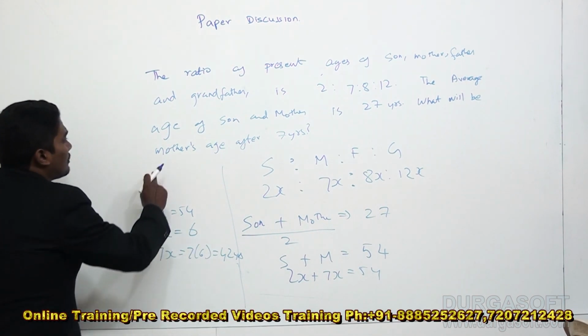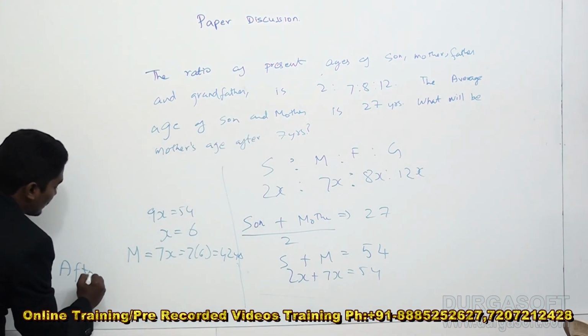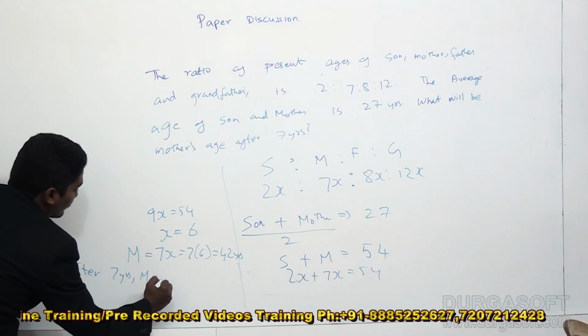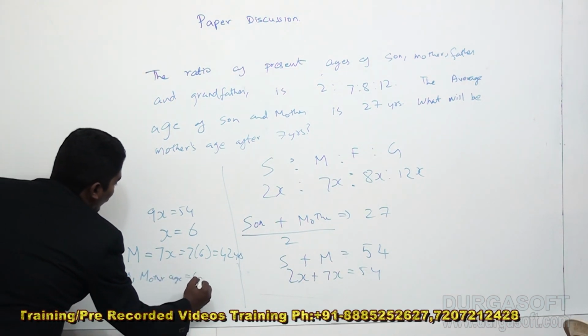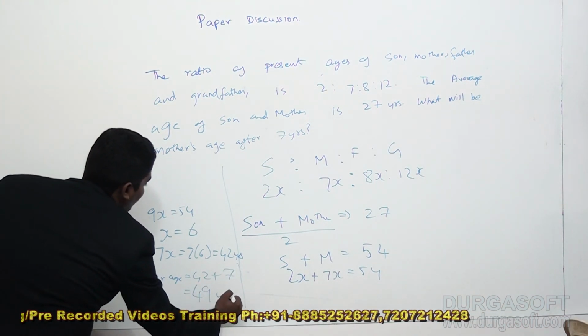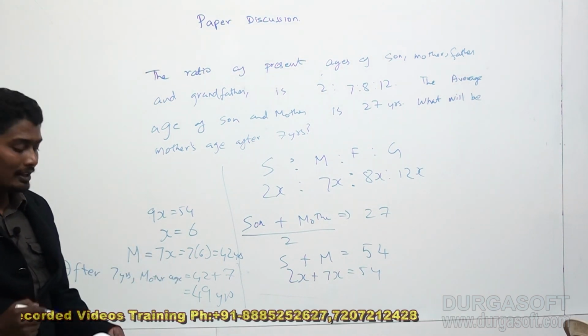Now the question is, find mother's age after 7 years. So after 7 years, mother's age will be 42 plus 7, which is 49 years. After 7 years, the mother's age will be 49 years.